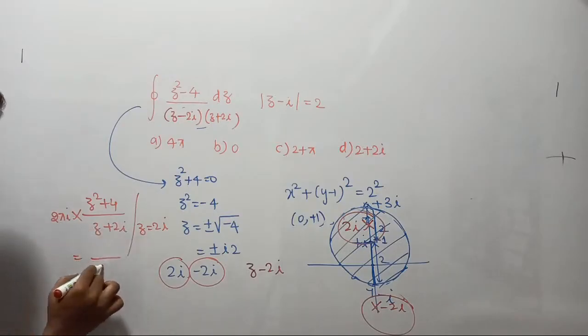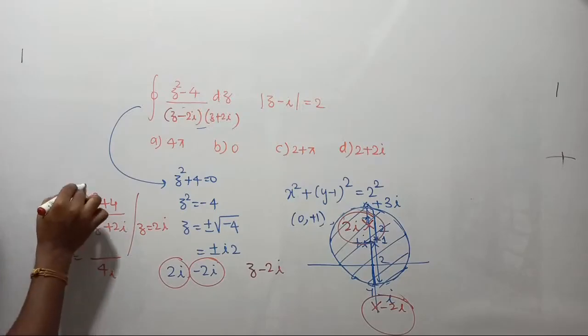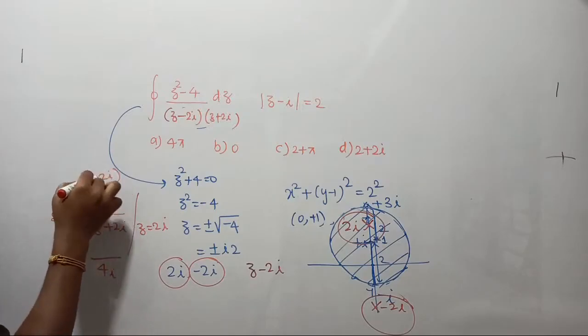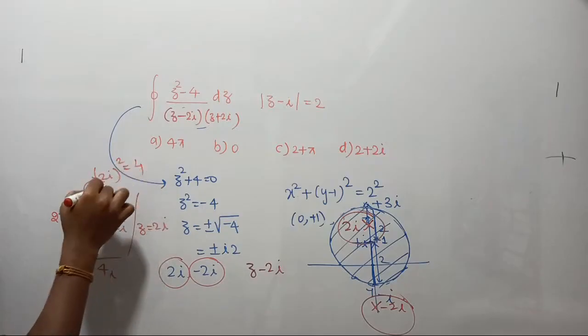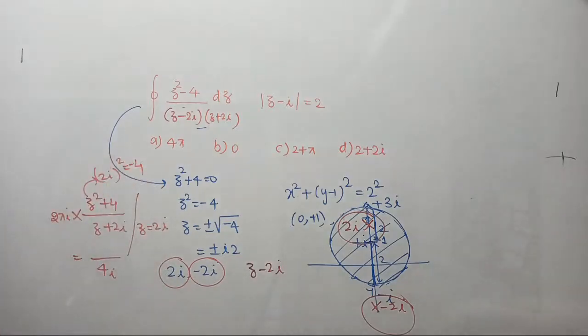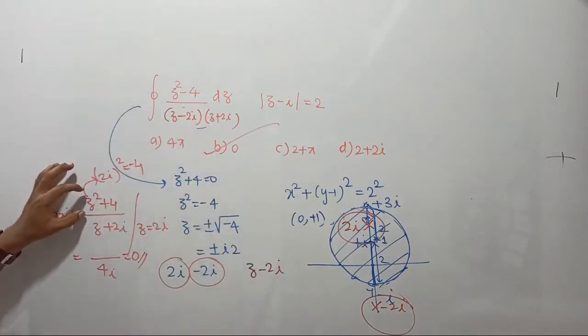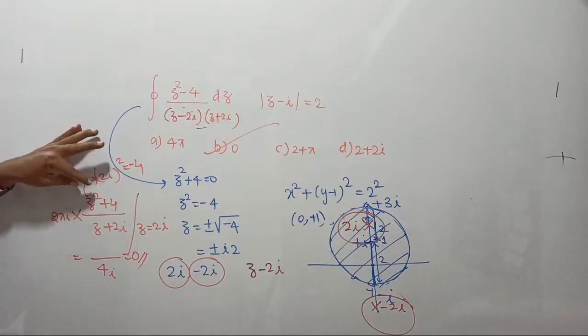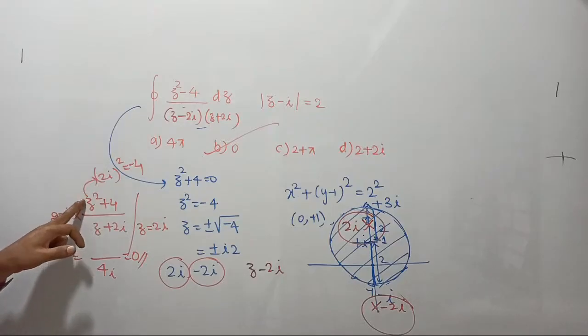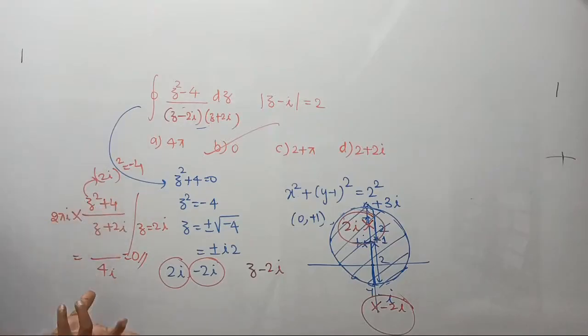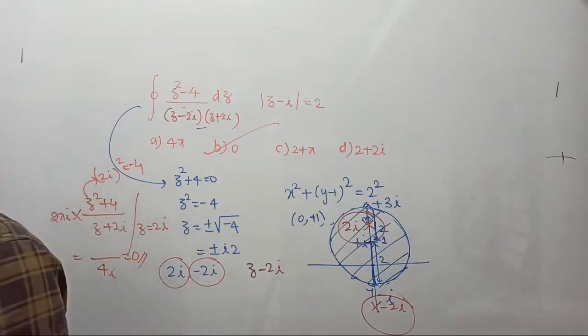If you substitute 2i for Z, the denominator becomes 4i. In the numerator, substituting 2i for z and squaring, 2 square will become 4, i square will become minus 1, such that it becomes minus 4, and minus 4 plus 4 will be equal to 0, right? Do you have the option? Yes. So the correct answer is what? Option B. Why? Since we got Z equal to 2i, when you substitute in the numerator, 2i whole square, 2 square gives 4, i square gives minus 1, such that I am getting minus 4 plus 4 equal to 0. So the answer is 0, right? That's all.